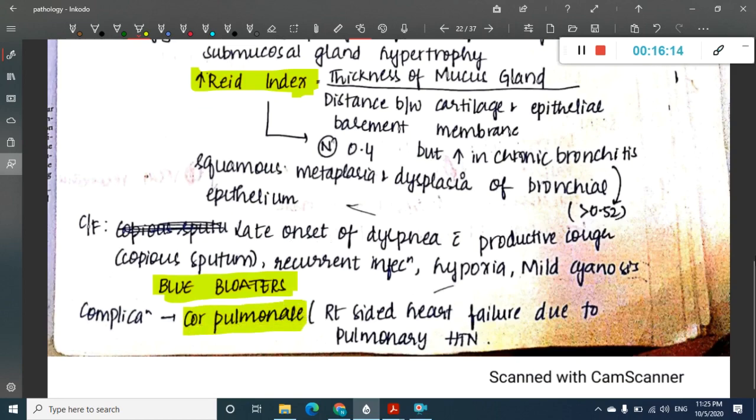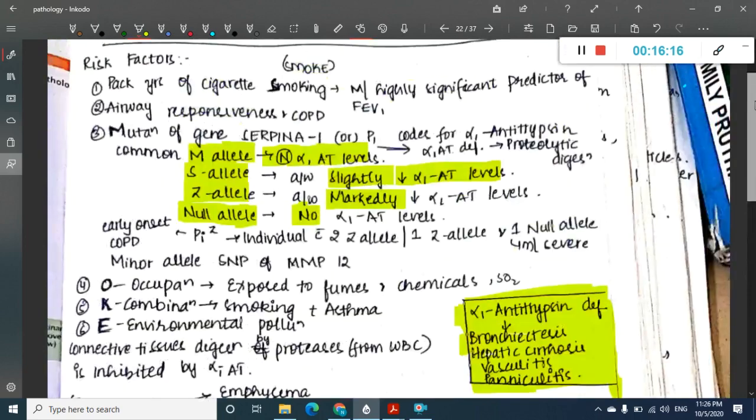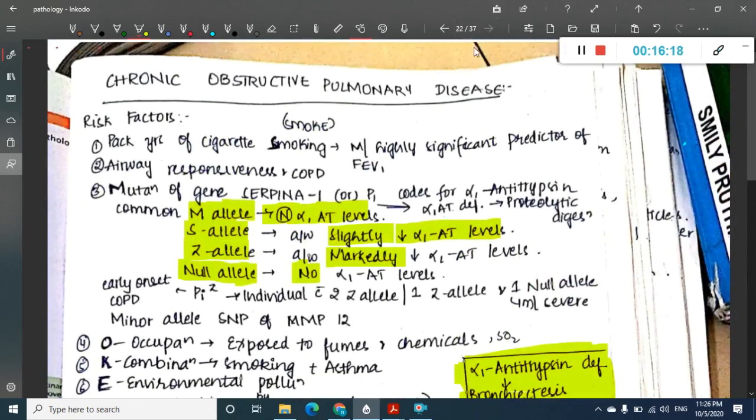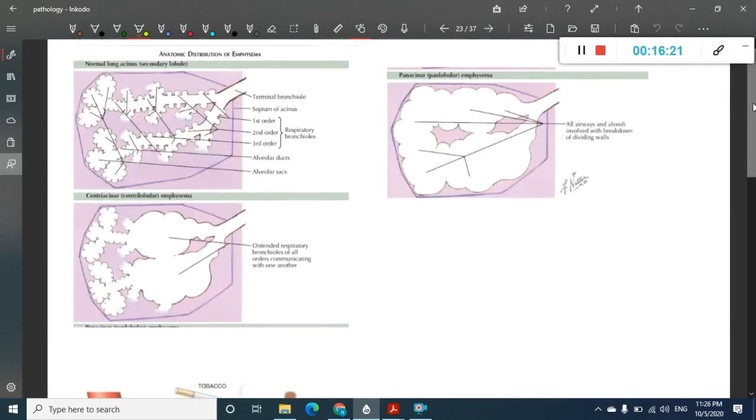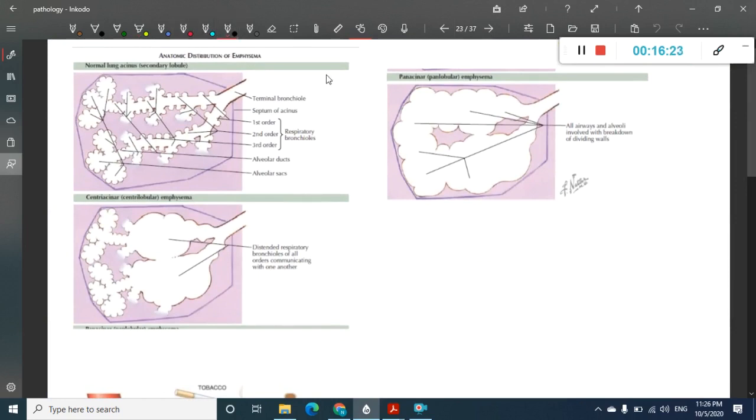So this is the complication, which is cor pulmonale. Okay, so this is chronic bronchitis. Then after chronic bronchitis, the next one which is important here is emphysema, right? So what do you know about emphysema? See, in emphysema there is permanent abnormal enlargement of air spaces. This air space enlargement can occur in any type of air spaces.